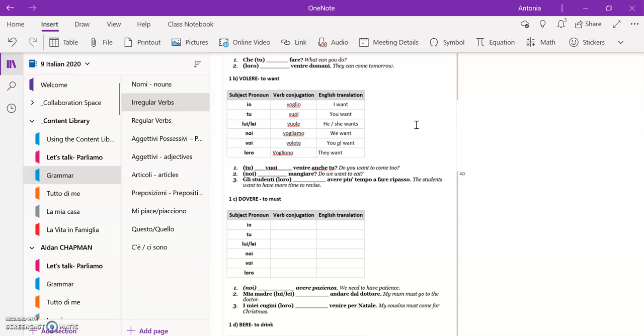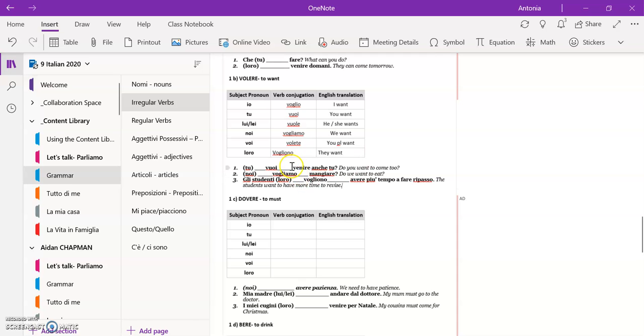All right, next sentence we need to put in the noi form of the verb. So have a look, noi vogliamo. So it's vogliamo mangiare, do we want to eat? And then number 3, we need to put in the loro form of the verb, which is vogliono. And the sentence then altogether is gli studenti vogliono avere più tempo a fare ripasso, which means the students want to have more time to revise.